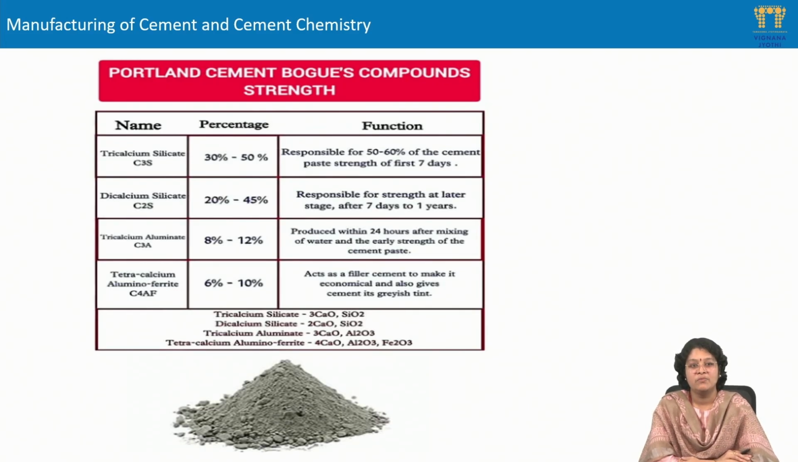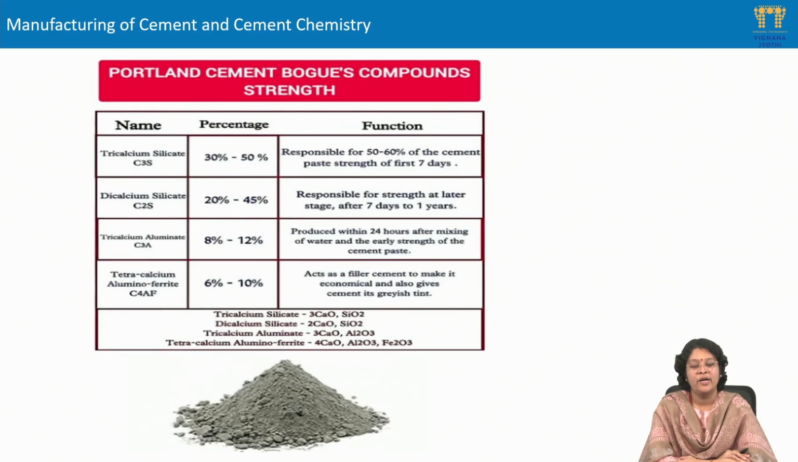The tricalcium silicate is present in the range of 30 to 50%, and it is responsible for the early age strength development of the cement matrix. Dicalcium silicate, that is C2S, is present in the range of 20 to 45%, and it is responsible for the strength development at the later ages, from after 7 days to 1 year.